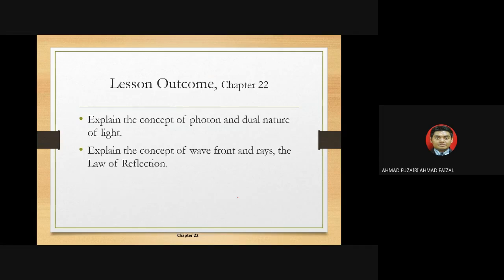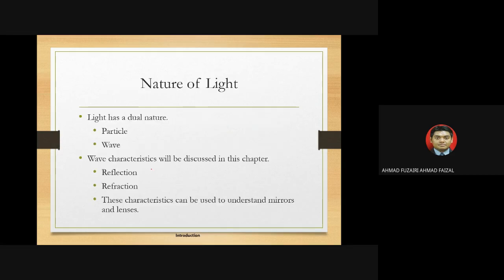I explain the concepts of photon and the dual natures of light. Remember, you must know what is photon because it will help you for the next topics. And dual natures of light, the concepts of wavefront and rays, and also the laws of reflections.